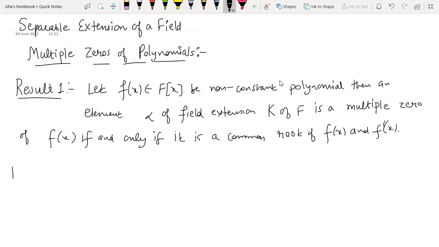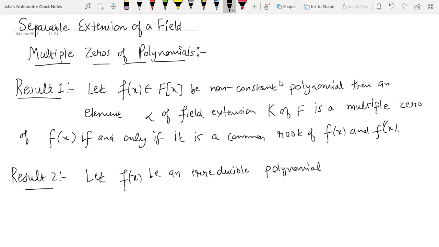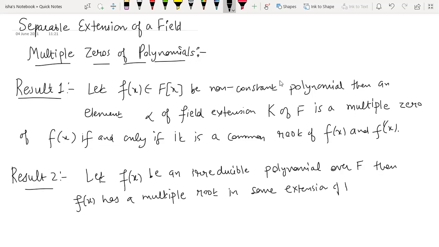So this is the first result, and using this result we have the other result, which is particularly for irreducible polynomials. So this is saying that let f(x) be an irreducible polynomial over a field F, then f(x) has a multiple root in some extension of F if and only if f'(x) is 0.